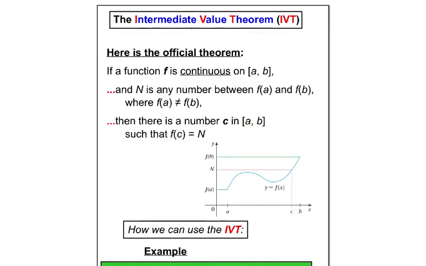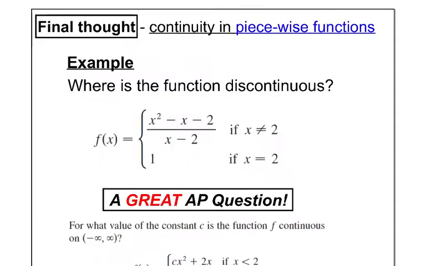This is a very, very important theorem in calculus, and it's on the AP test every year. But in fact, I do want to come back to it later on a separate video because I want to spend most of the video talking about it because it's a big one. It's going to take a lot of writing. We're going to actually have to prove that things follow the IVT or the intermediate value theorem by writing sort of a mini paragraph. Writing on the AP test? Boo. But we'll practice that a bit. So I'll save that for next time. So skippity skip skip. And let me give you a final thought here before we call it quits.